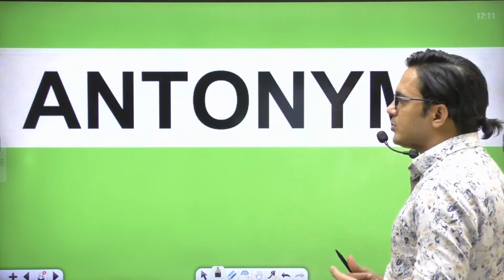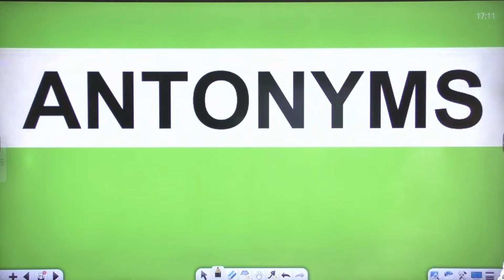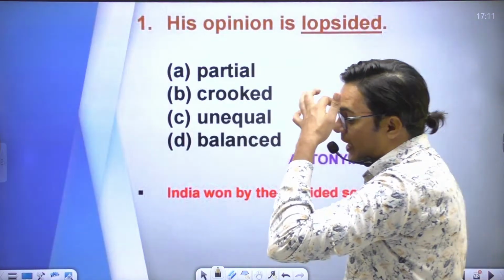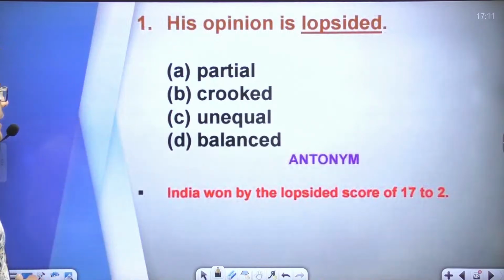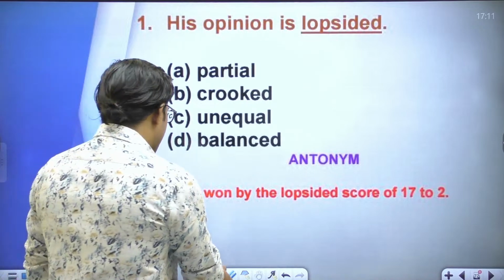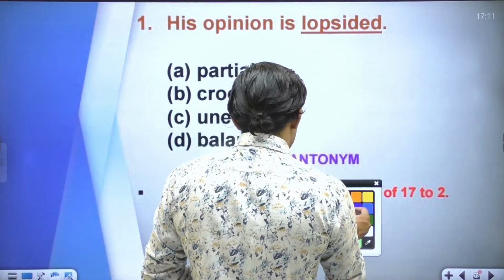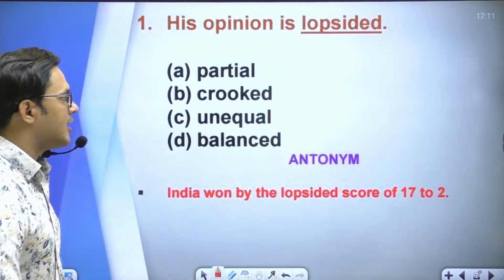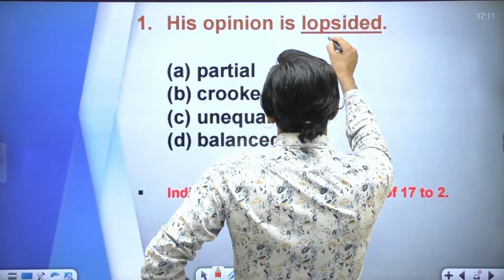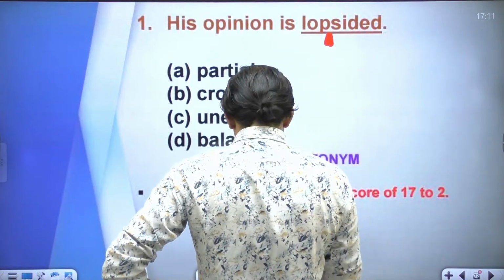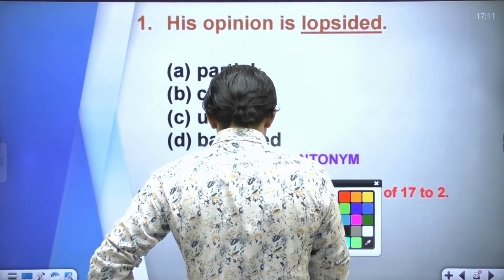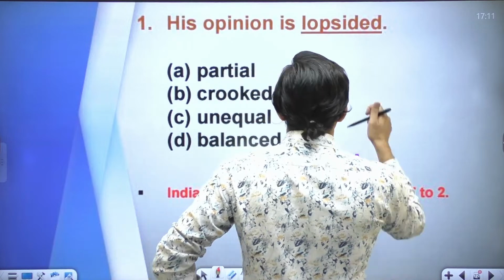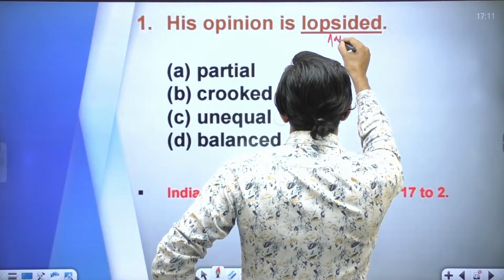So let's move to the antonyms, when you talk about opposite words. The first slide is before you, and the sentence is: his opinion is lopsided. You have an underlined word, and the word is lopsided. What could be the meaning of lopsided? Make sure this word lopsided is adjective in nature, right?